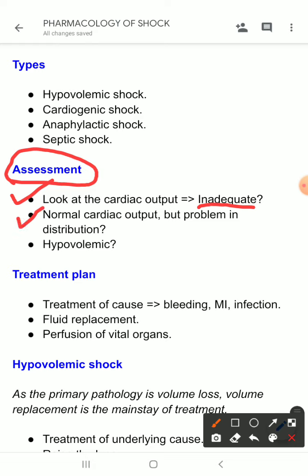If the cardiac output is normal, let's think that the problem might be in distribution. That means distribution of blood flow, it may be obstructed, right? And look for the volume. Is the patient hypovolemic or normovolemic? So, let's look at these things.